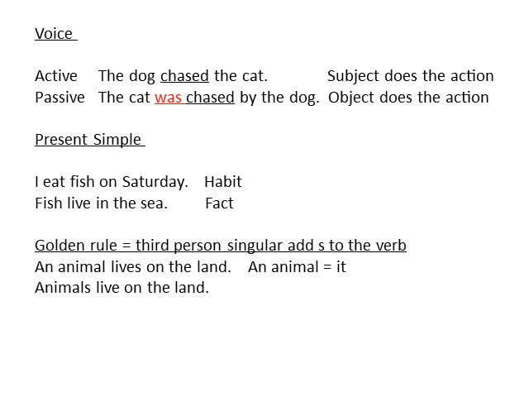Now the golden rule for this tense is that if the subject can be changed to a pronoun, he, she or it, we must add s to the main verb. So an animal in the subject can be changed to it, so I add s to the verb. When I have a plural subject, animals, I can change that to they, so I do not add s to the verb. So it's important to remember the golden rule of the present simple tense.